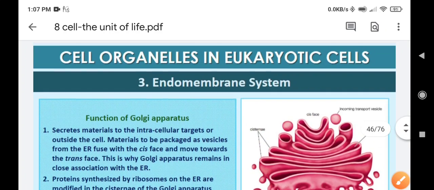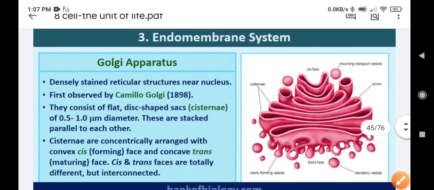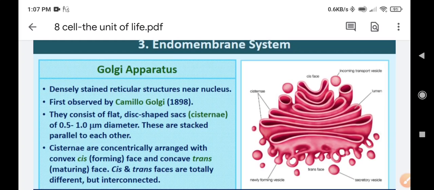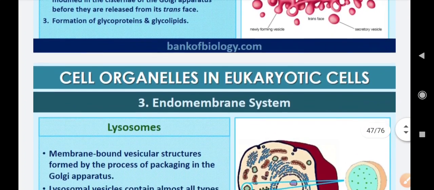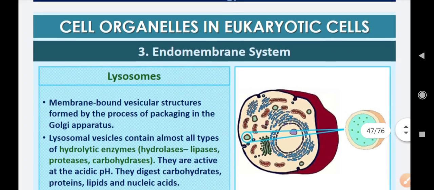So this is the basic function of the Golgi apparatus. It is very important to remember that these are cisternae stacked one over the other. They have a cis face and a trans face. The cis face takes the material which needs to be packaged, this material is modified inside the cisternae, and then it is packaged and released through the trans face, towards inside the cell or outside the cell. So this was the function of the Golgi apparatus.